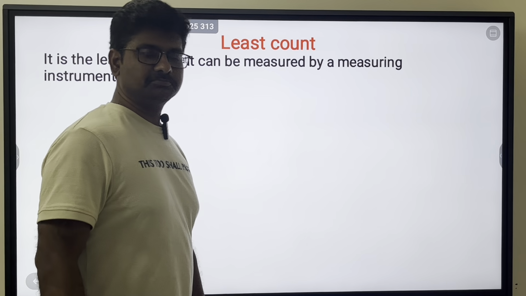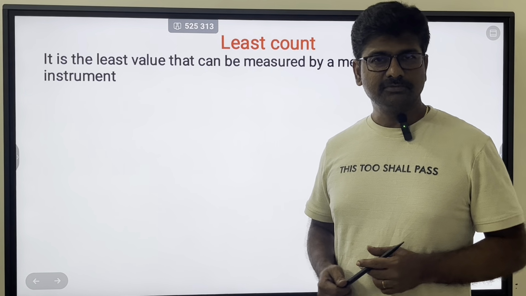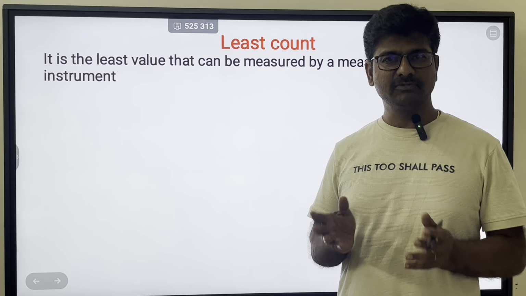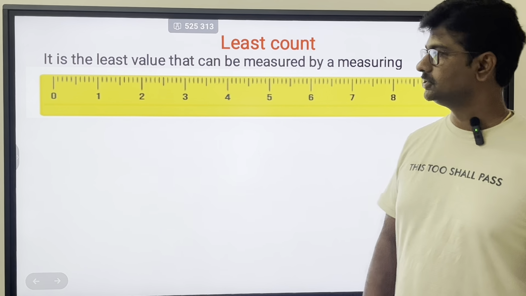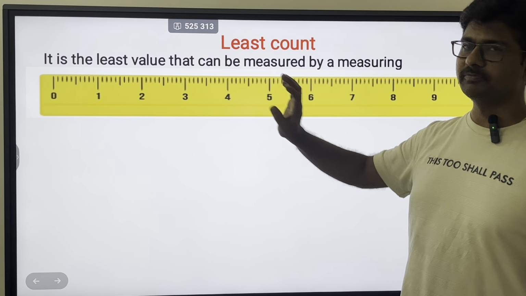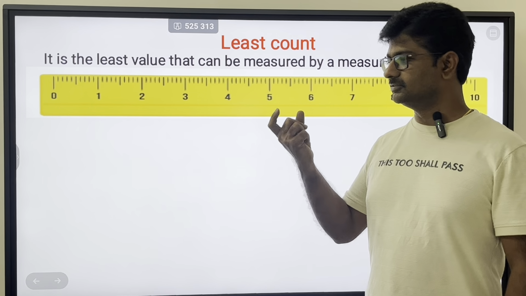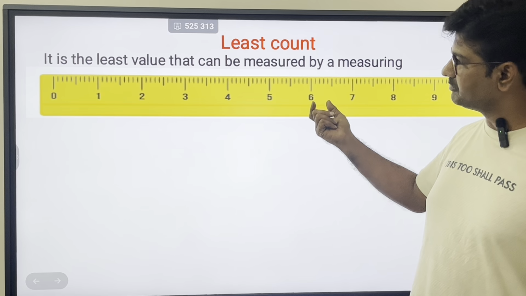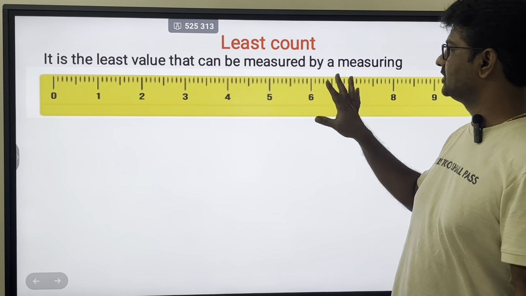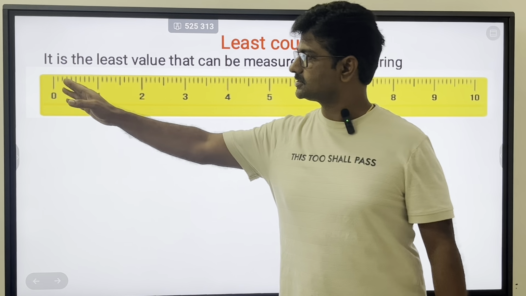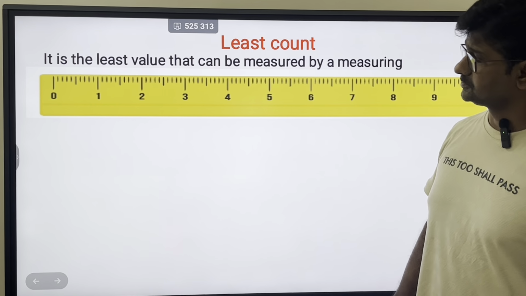So what is the least count? You are having a measuring instrument. For example, the basic measuring instrument what we have seen is a scale, a ruler. So this is a basic measuring instrument which we have seen, all of us have seen. Now if you see a basic scale, there are readings in centimeters and mm. Now in this scale, whatever the numbers you are able to see, 1, 2, 3, 4, all these are centimeters. And these small readings are mm. We know 10 mm is equal to 1 centimeter.